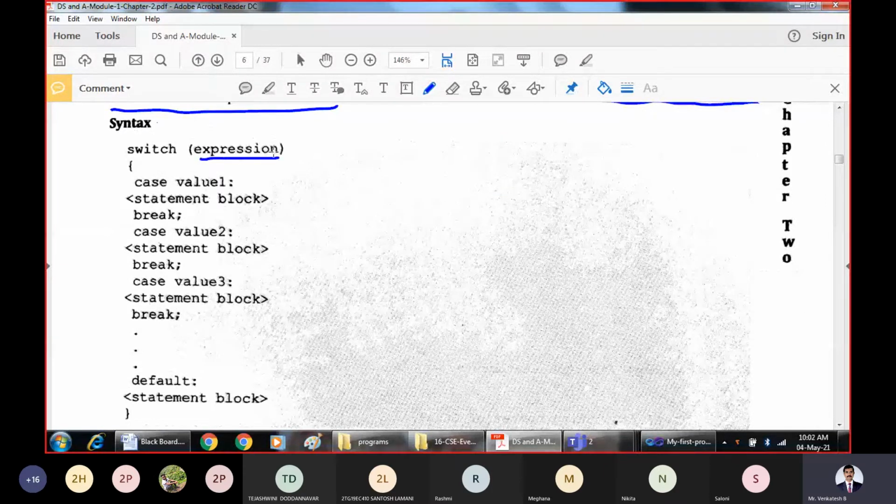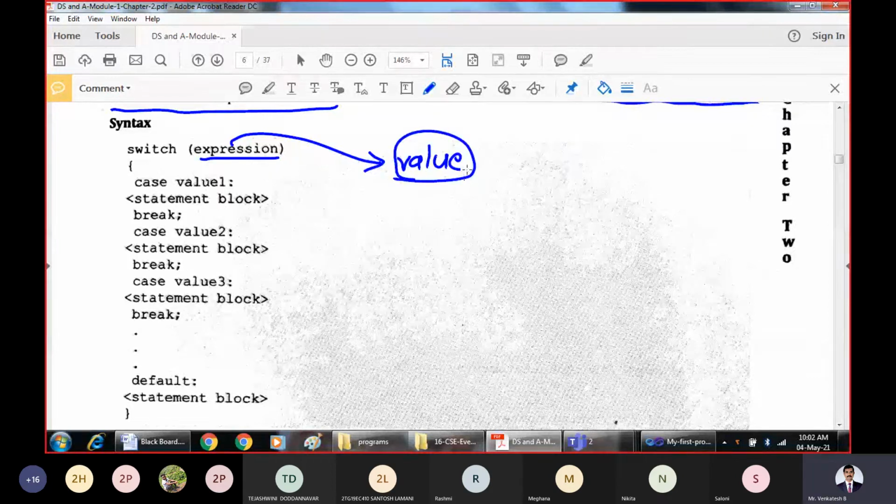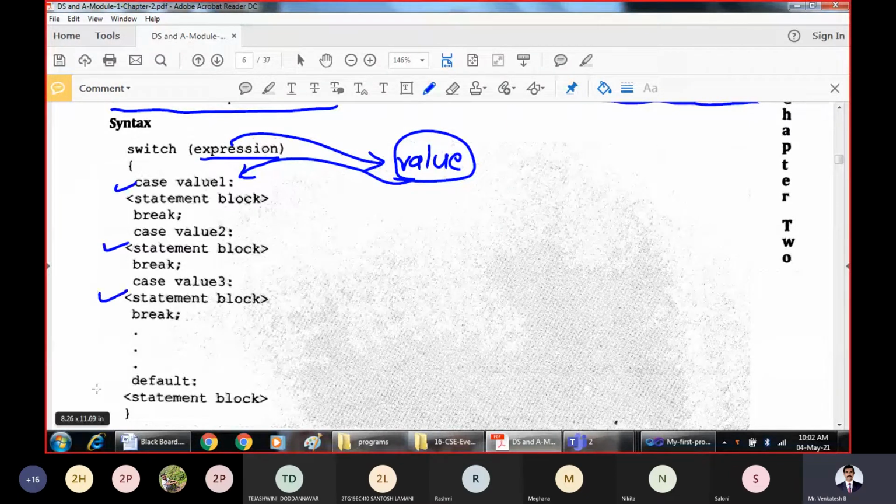We will first check the expression. The expression will be evaluated to some value. Now that expression value will be compared with the different cases present in the switch statement. That means case number 1, case number 2, case number 3, and so on up to case number n, and by default a default case will be there in the switch statement.